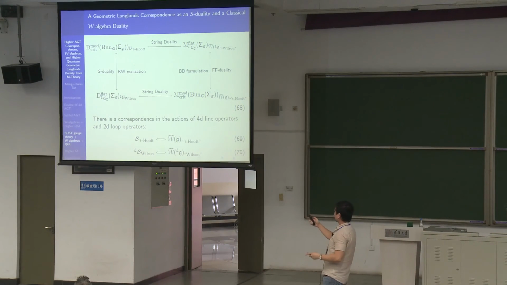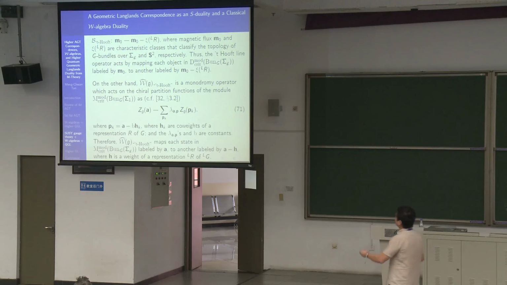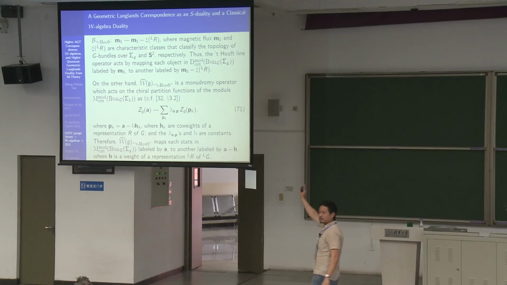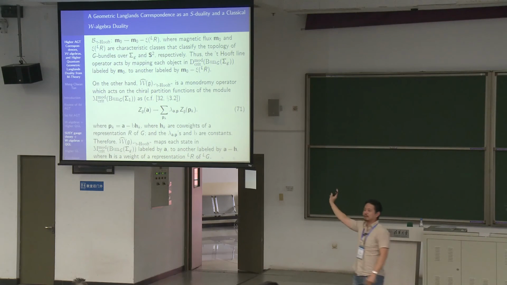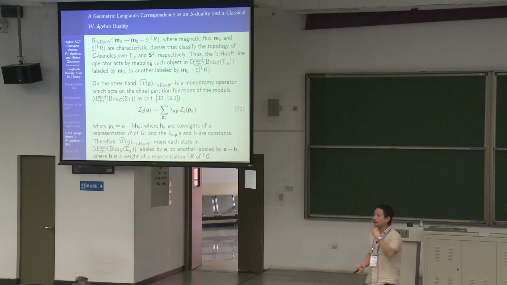And then likewise for the Wilson line operators. How do you see that? The line operators in gauge theory shift the magnetic flux of the gauge theory. So it takes one object here to another object in this way, one object that's labeled by this to this. Now on the 2D side, you get a loop operator, a monodromy loop operator that was worked out by Gomis and Le Floch.